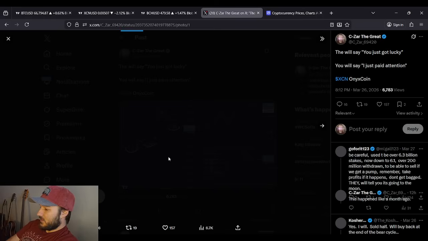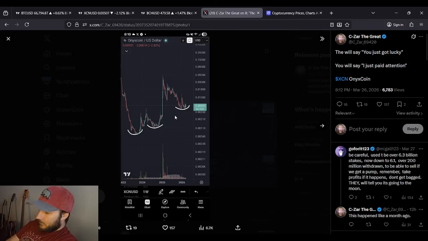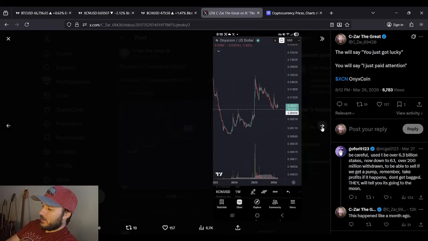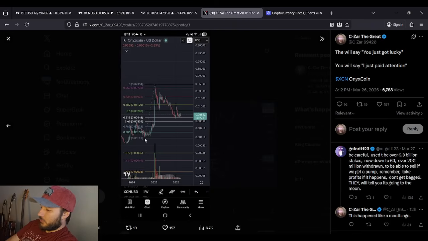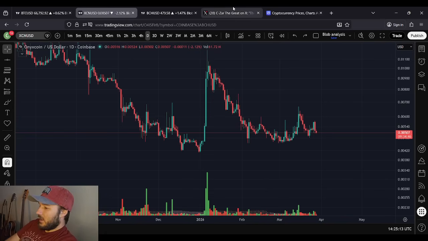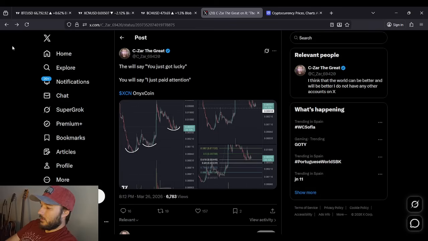You guys know what this is, right? This here, this is, I mean, self-explanatory, right? Rounded bottoms have performed very well for OnyxCoin. Here, you're finding direct support at significant prior resistance, right? And then here, this is your golden ratio low to high retracement that we're finding support on as well. None of that has anything to do with Goliath. None of it does at all. And I was just talking about, you know, people will say that you got lucky. You will say, I just paid attention. This has nothing to do with Goliath. This is all about fundamental technical analysis.